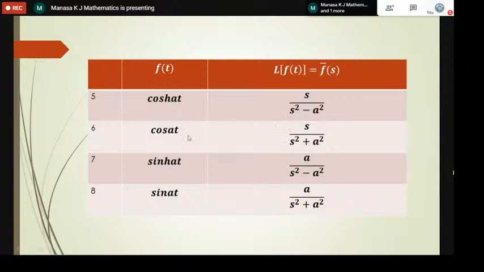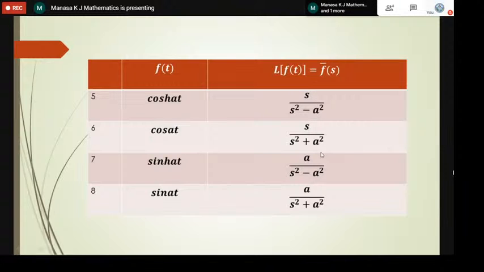For hyperbolic terms, cos hyperbolic and sine hyperbolic, it is negative: s square minus a square. For cos at and sine at, it is s square plus a square. It is easy to remember actually. For sine terms, the numerator is a. If it is sine hyperbolic 2t, it is 2 by, and similarly sine at is a by s square plus a square. For cos, the numerator is s. For sine, it is a by. These are the standard formulas.